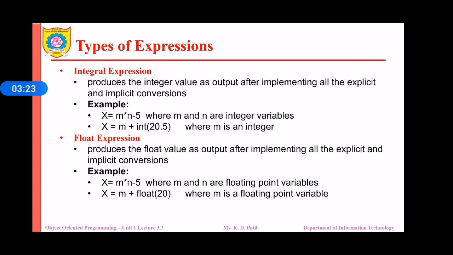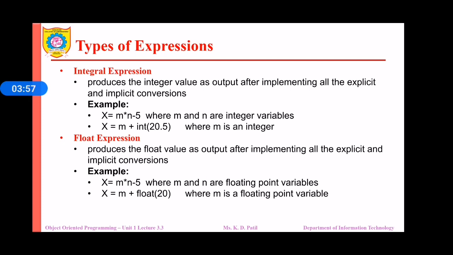The next example is x is equal to m plus int in brackets 20.5. Now here 20.5 is a floating point value, but after performing the typecasting we will get the value 20, and that 20 will be added to m, where m is an integer value. So finally we will get the output as an integer value, and that's the reason it will be considered as an integral expression. Then the next is float expressions.